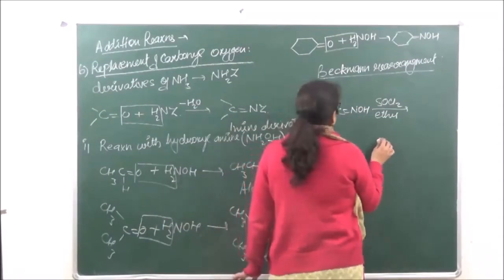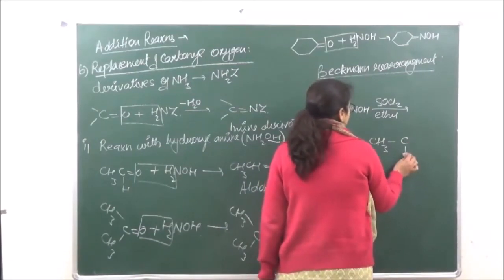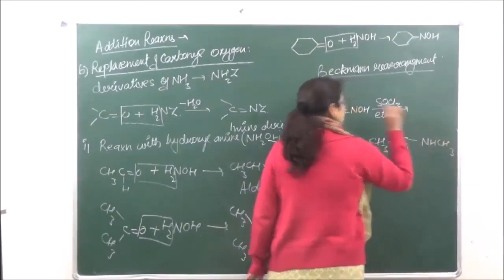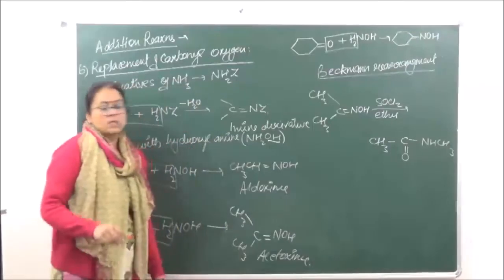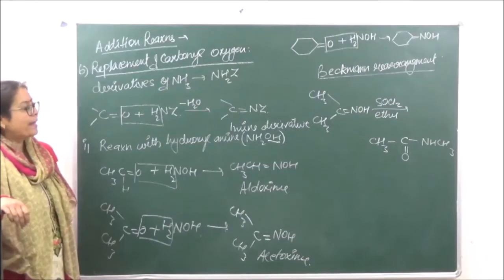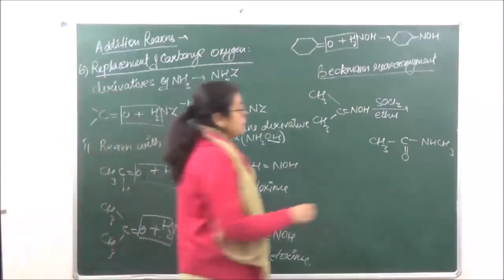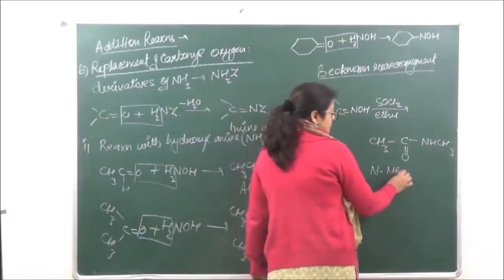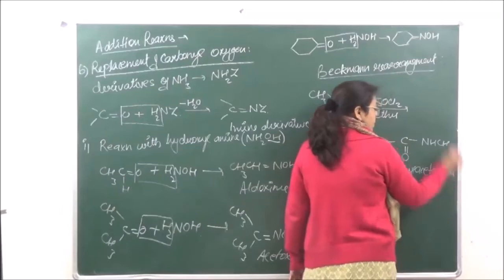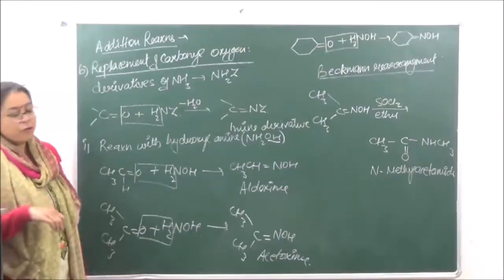So what are we going to get? The product which we will get is CH3-CO-NHCH3. This is known as N-methyl acetamide. The CONH linkage is over here, that is the amide linkage. So we have over here N-methyl acetamide, okay. Similarly, if you are taking benzophenone oxime,